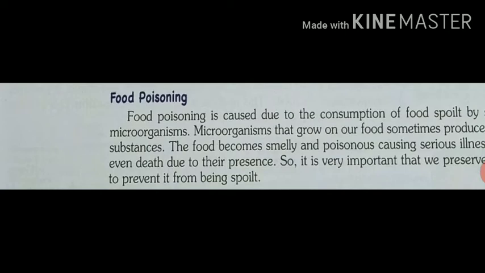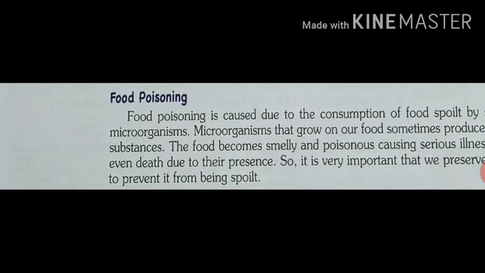Microorganisms that grow on our food sometimes produce toxic substances which are harmful for our health. The toxic substances produced by microorganisms make the food poisonous, causing food poisoning. It can sometimes even cause death. The spoiled food can be identified by its unpleasant smell, changed odor, and bad taste. The major symptoms of food poisoning are vomiting, diarrhea, abdominal pain, headache, and fever.